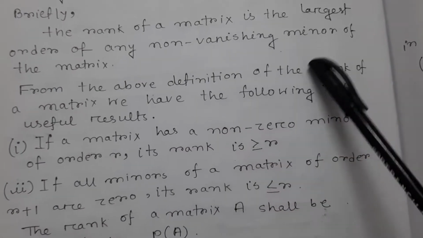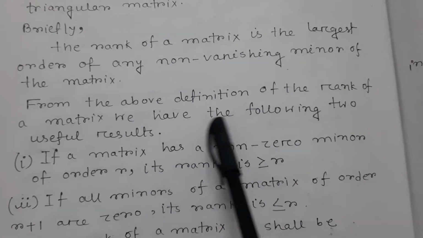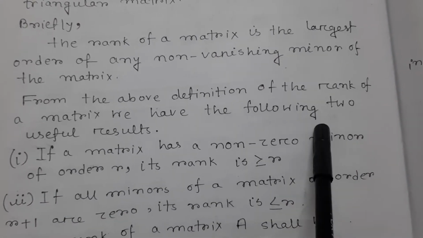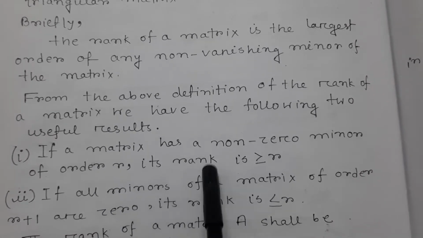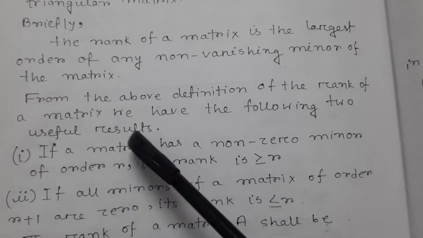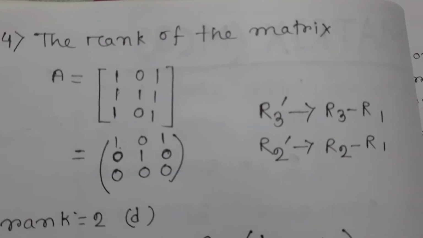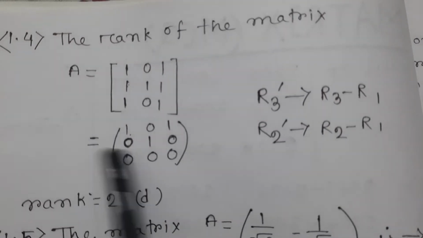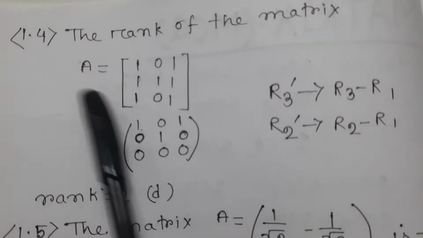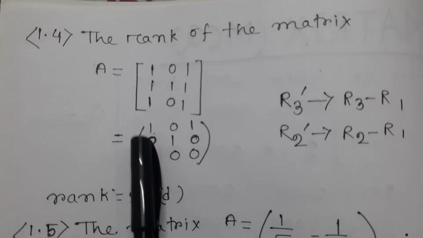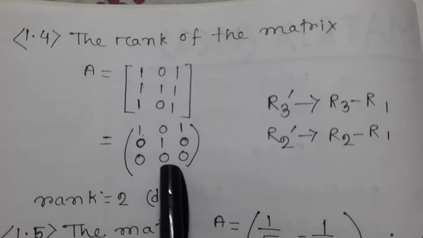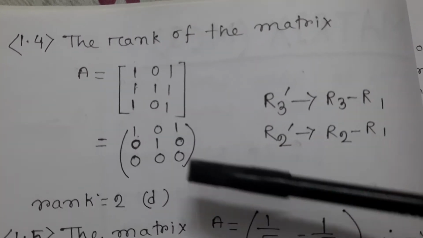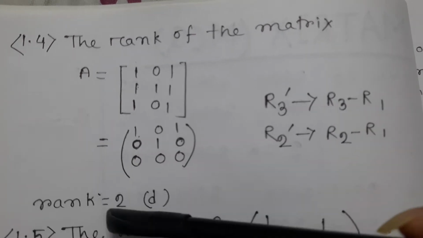From the above definition of the rank of a matrix, we have the following two useful results. If a matrix has a non-zero minor of order R, its rank is less than or equal to R. So here is one 3 cross 3 matrix. At first, transfer it into upper triangular form. That means these three elements will be 0. After that, calculate the non-zero rows: 1, 2. So the rank is 2.